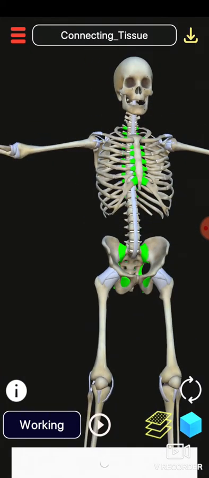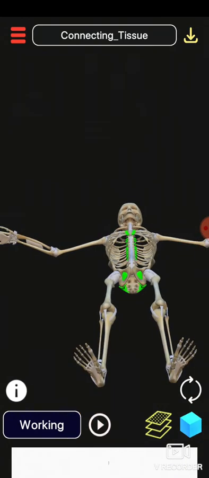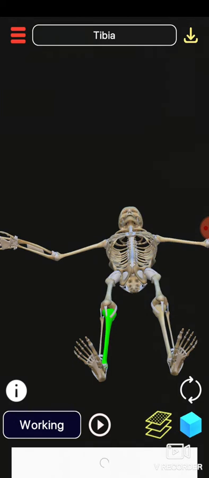Next one is bones of your feet. This is your feet, and the long bone is the femur. In the hand we have the humerus, in the legs we have the femur. This is your tibia and this is your fibula.